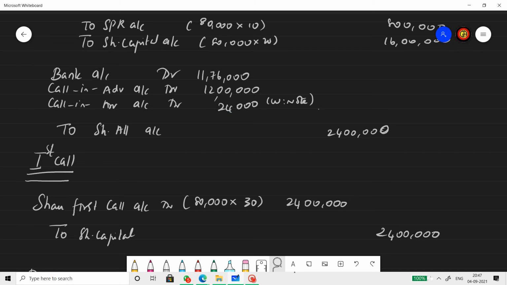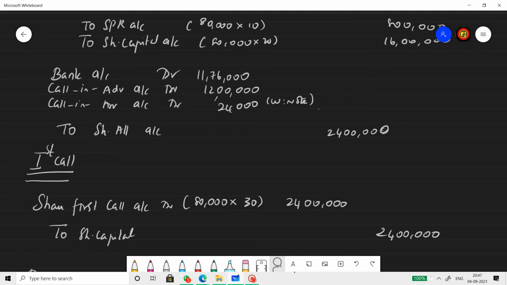Then Dhwani has failed to pay 24,000. We got it from that working note. So what we actually receive is only 11 lakh and 76,000. 24 lakh due, 12 lakh already transferred from application, 24,000 due from Dhwani. So actually what is received is 11 lakh and 76,000. So this way we finish the allotment entry.